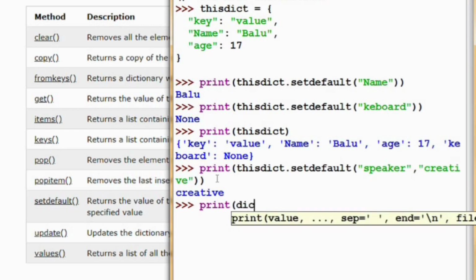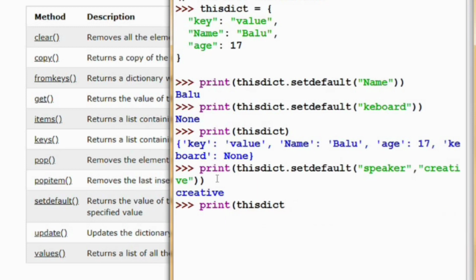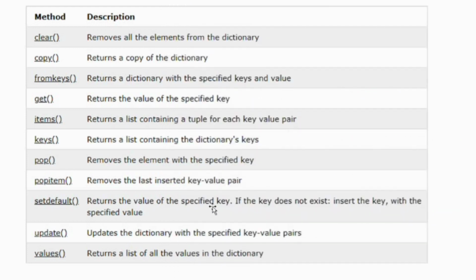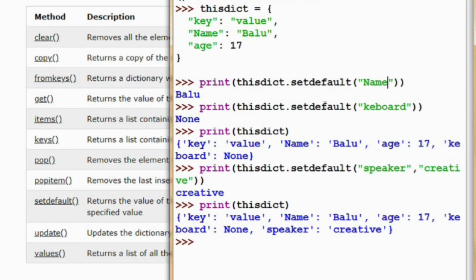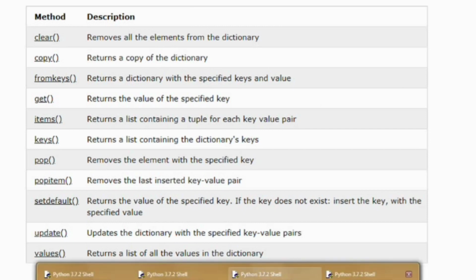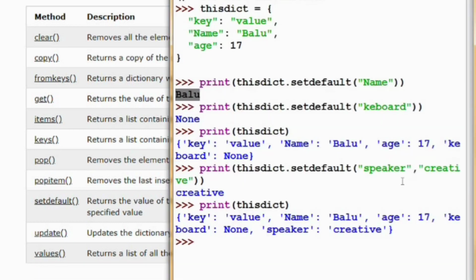Now I am printing the dictionary. This gives me the result, speaker creative added to the dictionary. So setdefault returns the value of the specified key. When I gave name here, it returned the value Balu. If the key does not exist, like speaker with the value creative, it has added it to the dictionary. That is the use of the setdefault function.